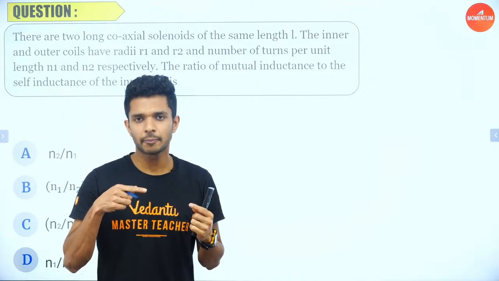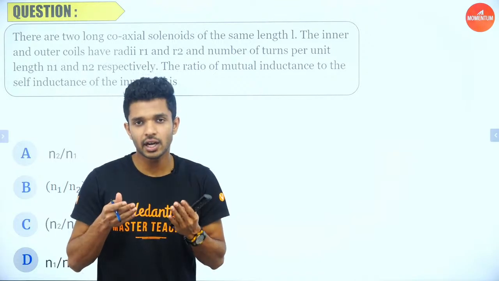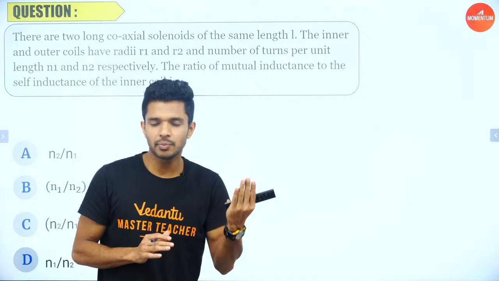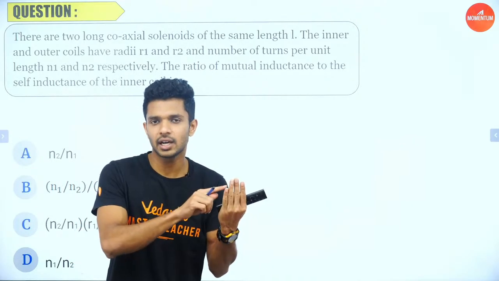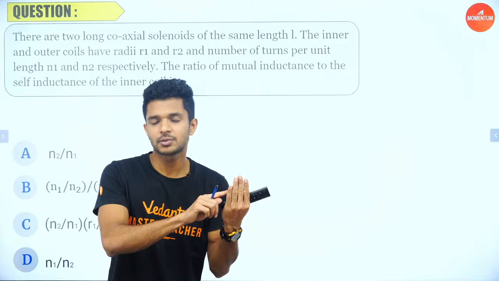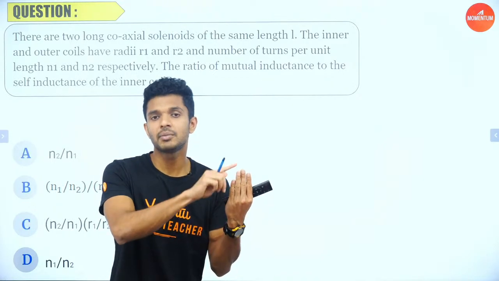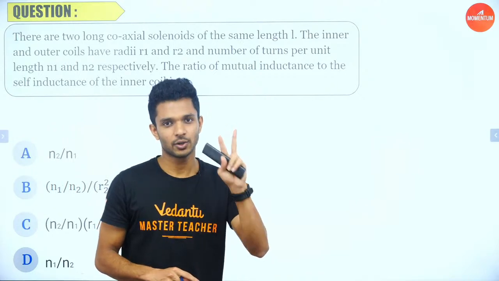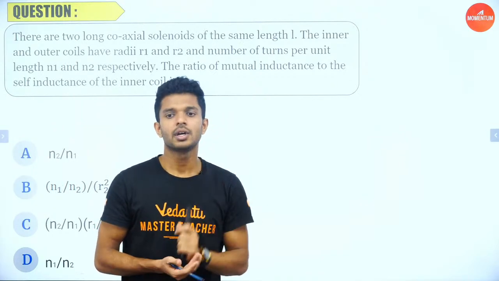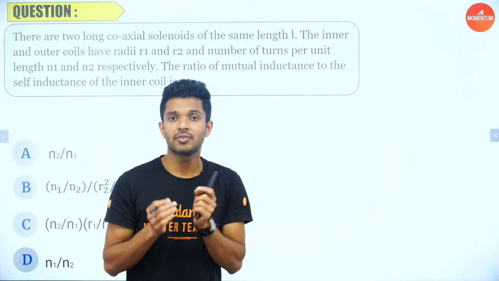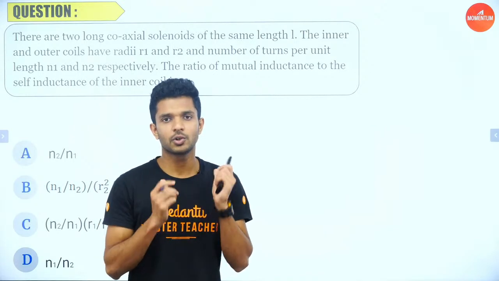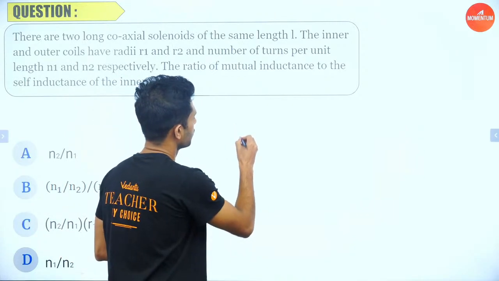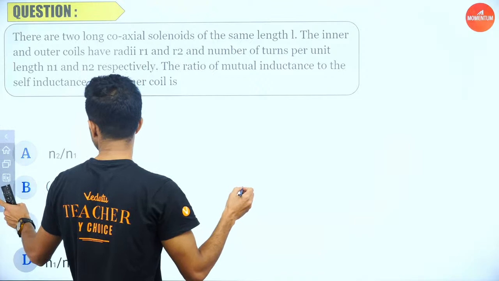If we have a coil, and that given coil produces a changing magnetic flux, and in that region we are keeping another coil, and in the second coil, because of the changing magnetic flux produced by the first coil, if an EMF is induced, that is called mutual induction. Okay, I hope you all remember. Now the mutual inductance and self-inductance formulas have to be known for the comparison. Fine. What is the value for mutual inductance?